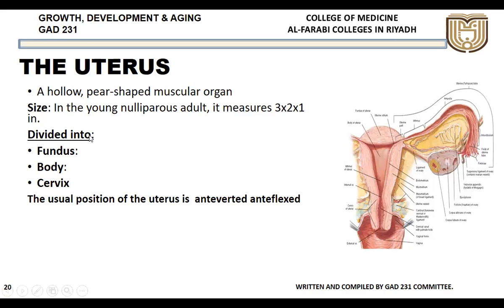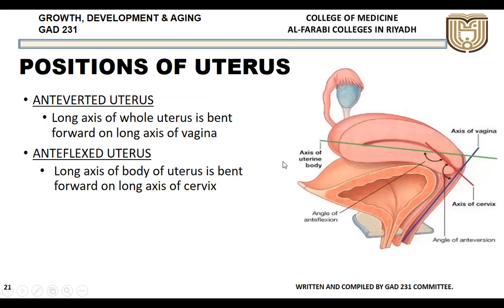This uterus is divided into 3 parts. Above the opening of the fallopian tube, this is called the fundus, and this is the body, and the lowermost part, which is the least dilated part, as I said before, this is the cervix. And the normal position of the uterus is the anteverted anteflexed position. So this is called anteverted anteflex.